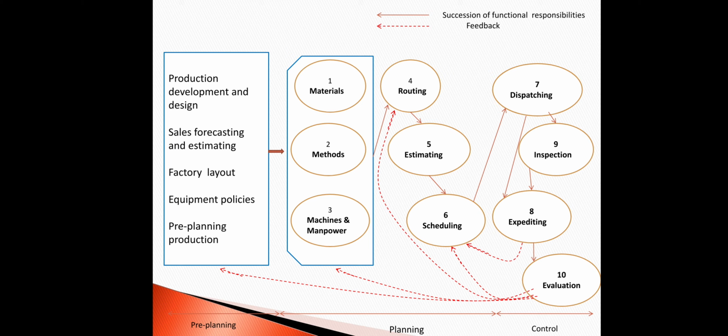This feedback is given from evaluation, it may be to the routing, it may be to the scheduling, or it may be to all the 4 M's. 4 M's means material, methods, machines and manpower, and towards the pre-planning stage. So these are our functions of production.